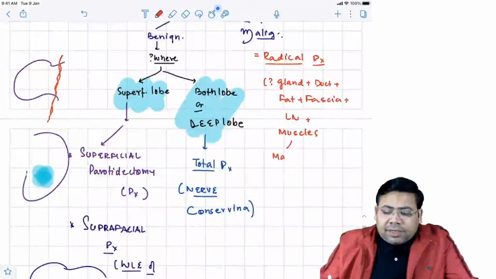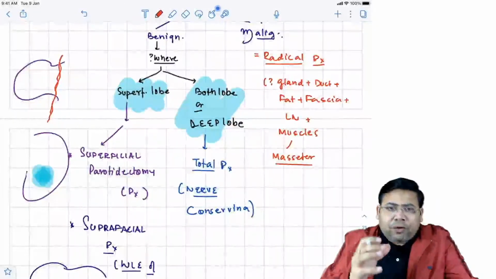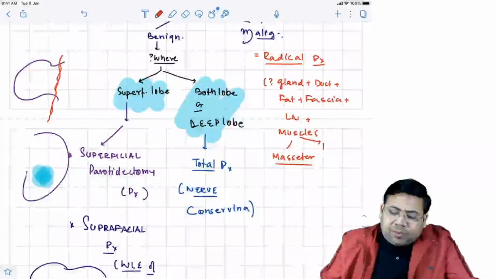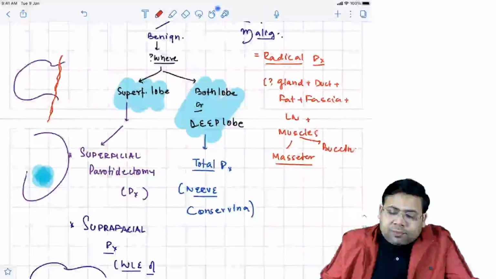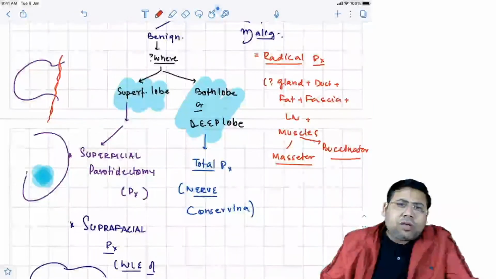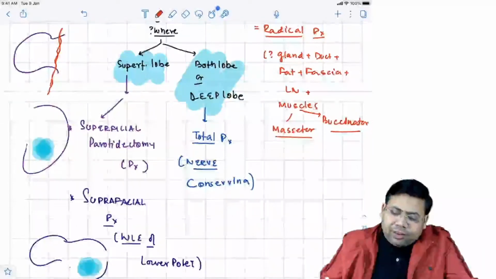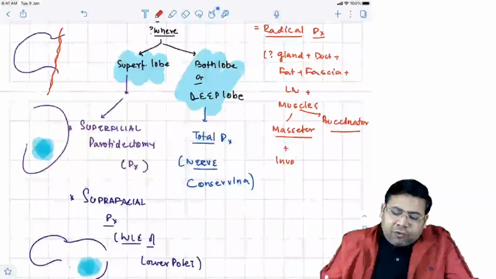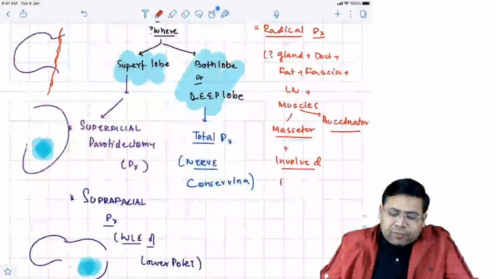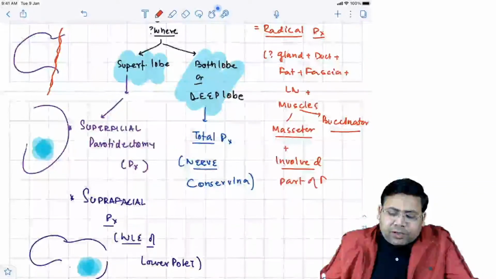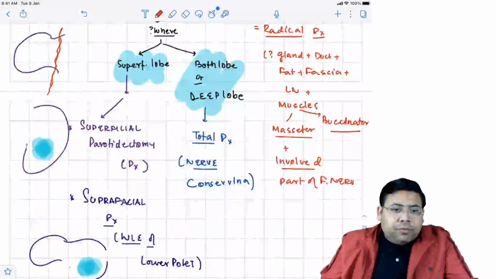First of all, masseter. Why masseter? Because it is included in the same fascia, the parotidomasseteric fascia. Another is buccinator, because you know that the duct pierces through this and opens into the oral cavity. So all these have to be removed. And along with that, the involved part of the facial nerve is also to be removed.